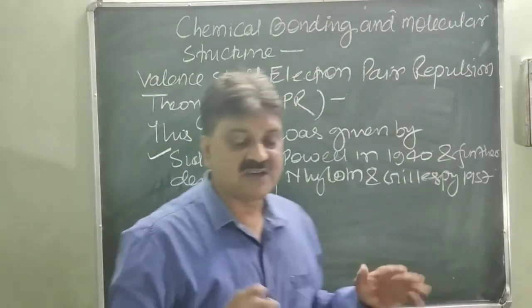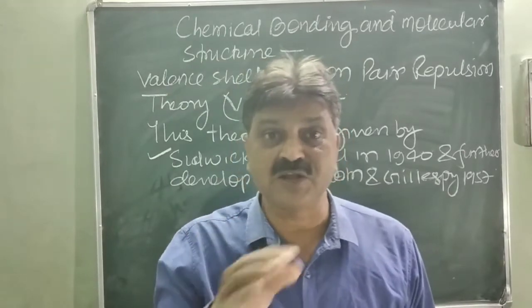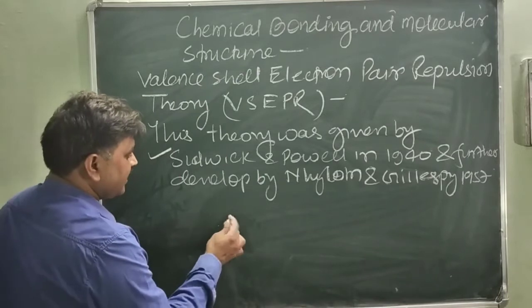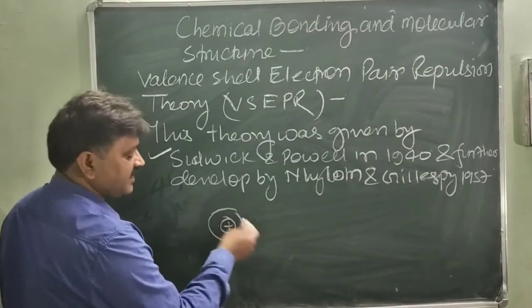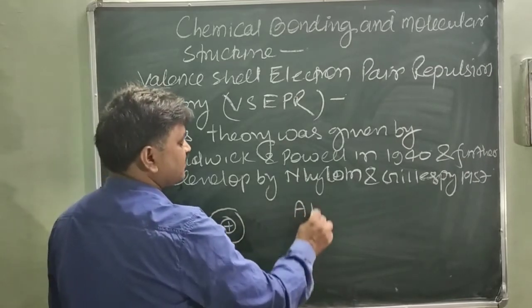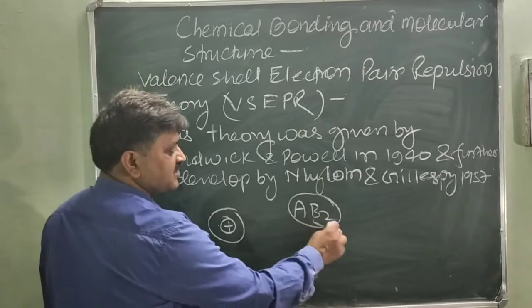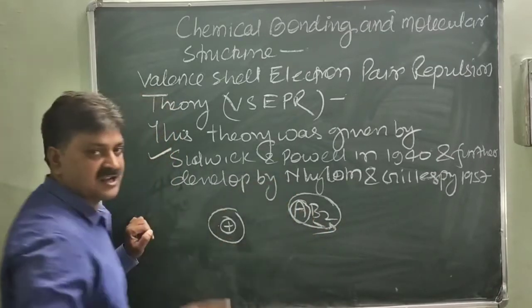This theory states that the electrons present in the valence shell repel each other. Just like you see here, take a central atom A in a molecule of type AB2, which has 3 atoms. A is the central atom and B is the associated atom. The electron pairs in the central atom repel each other.